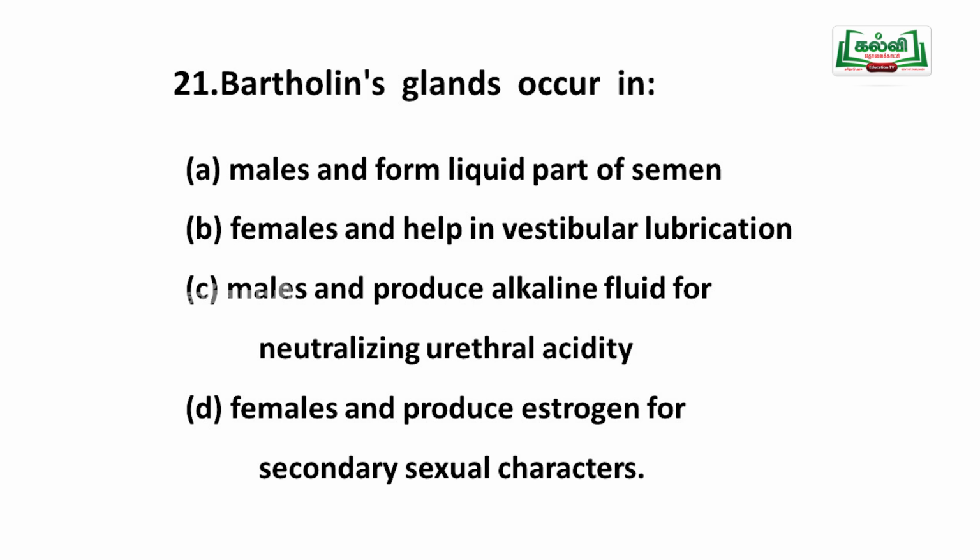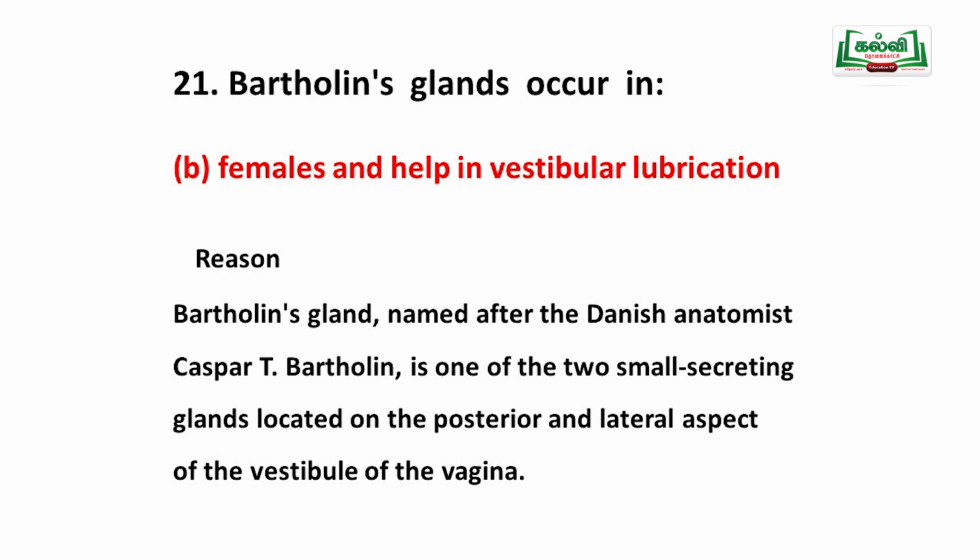Okay, Bartholin is a gland. Option A, male and forms the liquid part of the semen. In option B, female and helps in vestibular lubrication. Option C, present in male and produces alkaline fluid for neutralizing urethral acidity, and option D, female and produces estrogen for secondary sexual characters. So, what is the function of Bartholin's gland? It is present in the female and helps in vestibular lubrication.